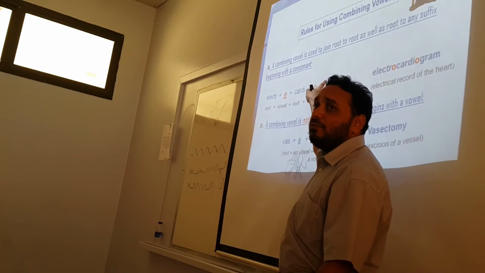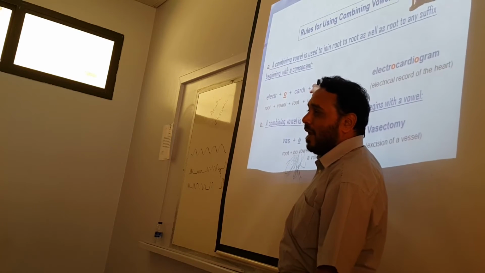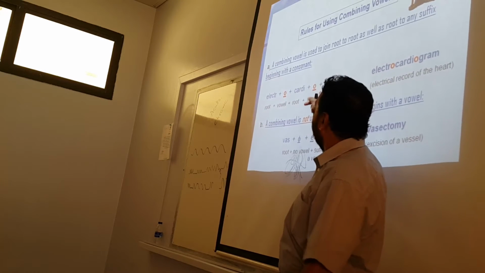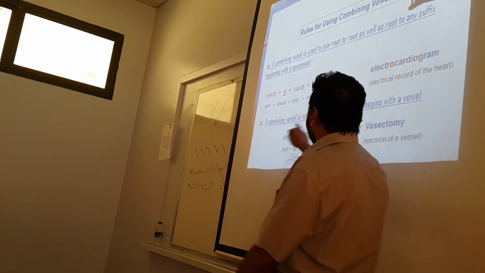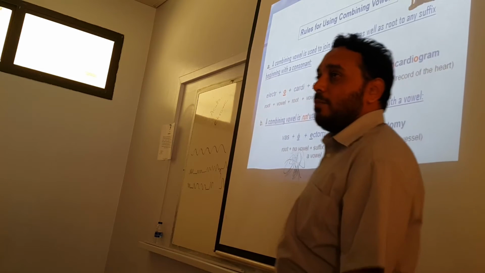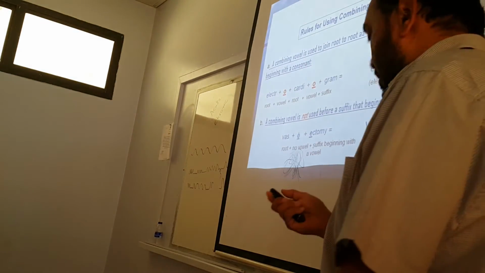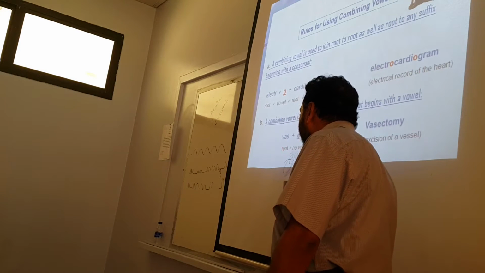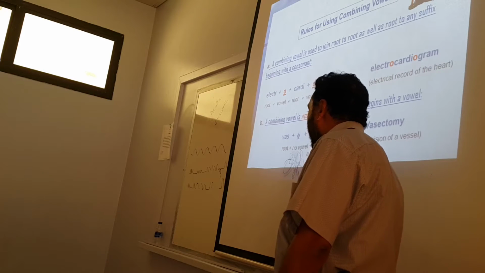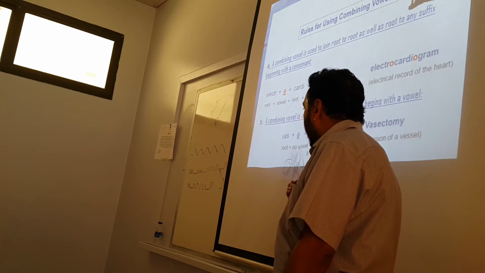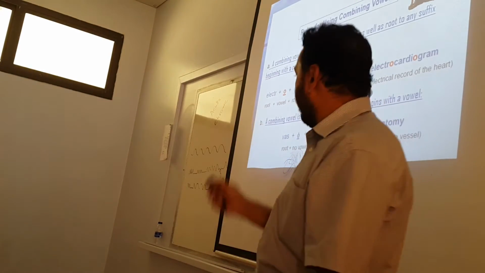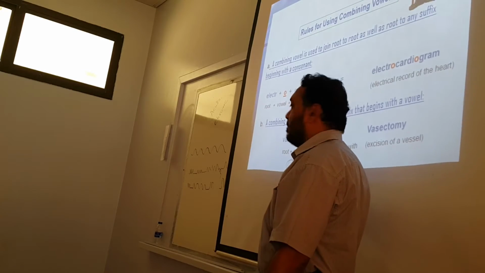Yes. Suppose if instead of only gram, it is I gram. What should we do? So, you have to drop one. A combining vowel is not used. So, a combining vowel will not be used. Okay? Like for example, vas is a root. Ectomy is a suffix beginning with a vowel. When it is already beginning with a vowel, you don't need to put O there or I there. Okay? Ignore it. So it becomes vasectomy.